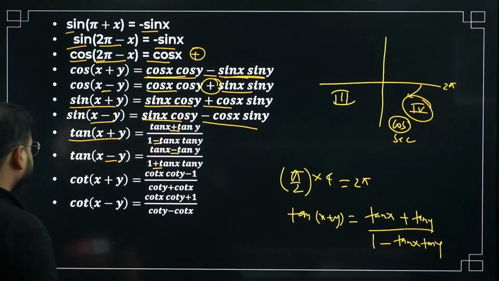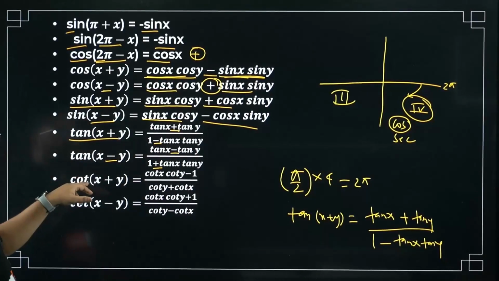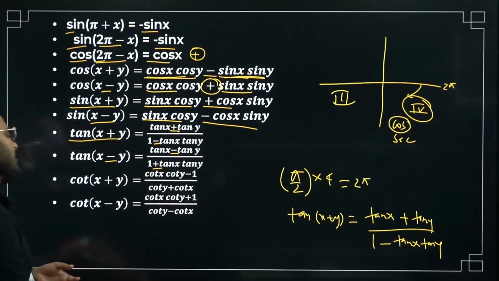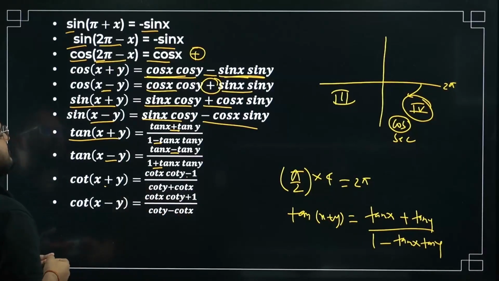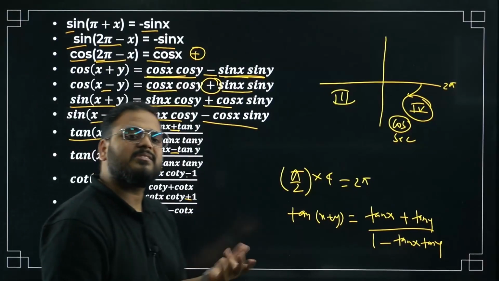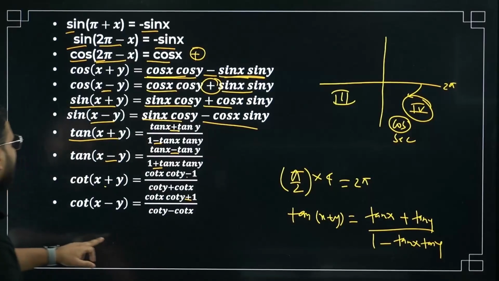Have a look over here. The same goes for cot. Cot is going to be the reciprocal, so it will be cot x cot y minus 1 upon cot y plus cot x. So here plus means here minus, and here minus means here plus. So relevance is there. Please check the formulas and remember them.